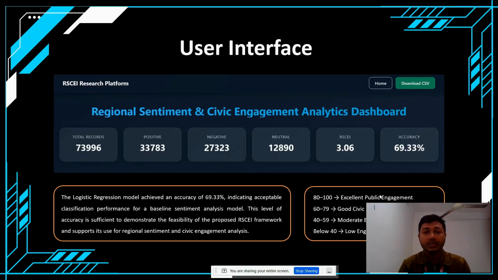This is the user interface in this project. In this interface, we see the total records, positive, negative, neutral, RSCEI score, and accuracy. In this visualization, we see that accuracy is 69.33%. The logistic regression model achieved an accuracy of 69.33%, indicating acceptable classification performance for a baseline sentiment analysis model. This level of accuracy is sufficient to determine the feasibility of the proposed RSCEI framework and support its use for regional sentiment and civic engagement analysis.